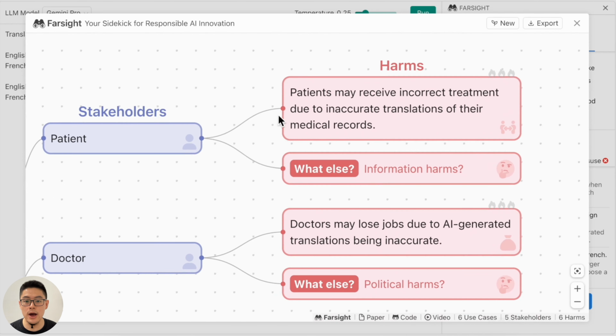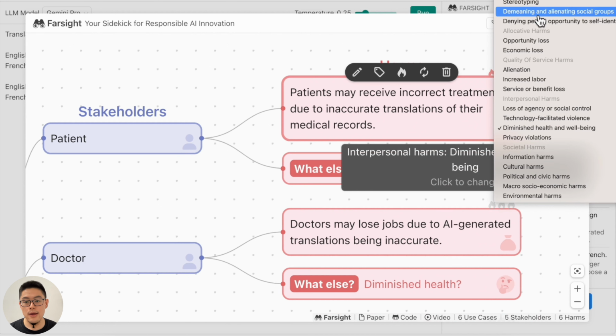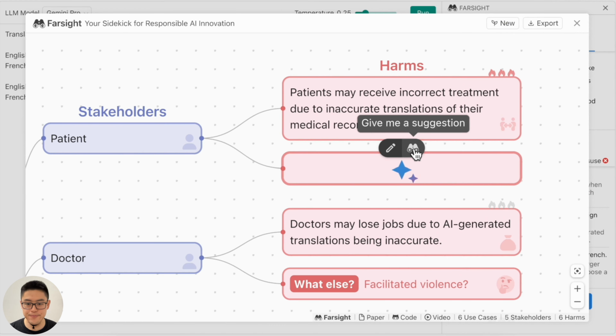User can click the fire button on the top right to rate the severity of different harms. They can also change the category of different harms. Here the AI classifies different harms based on a recent taxonomy of harms, but the user can manually change them. For example, here AI predicted diminished health, which looks good.